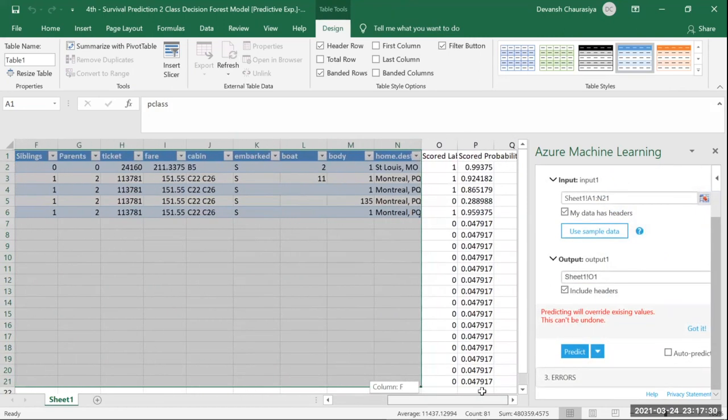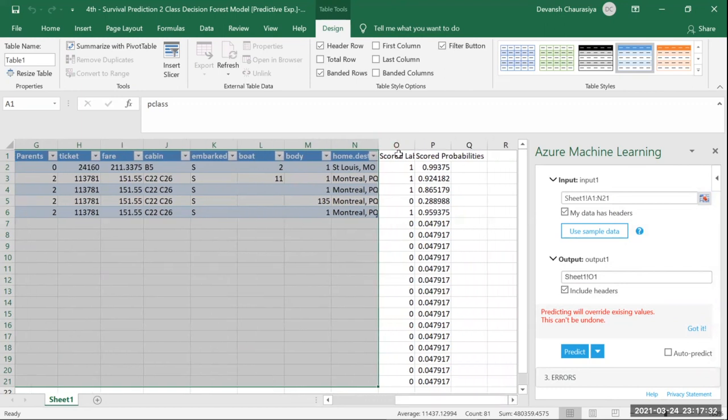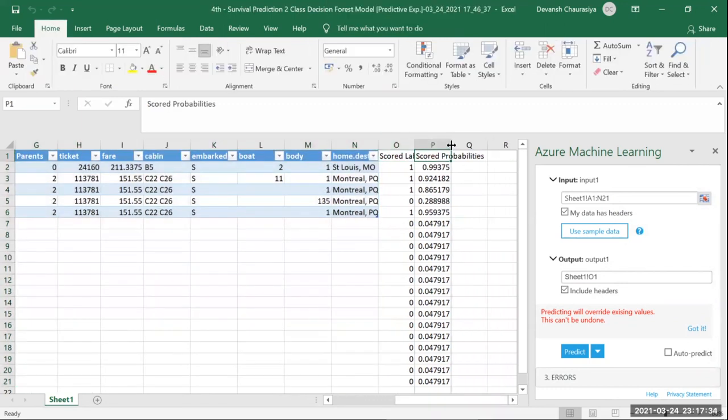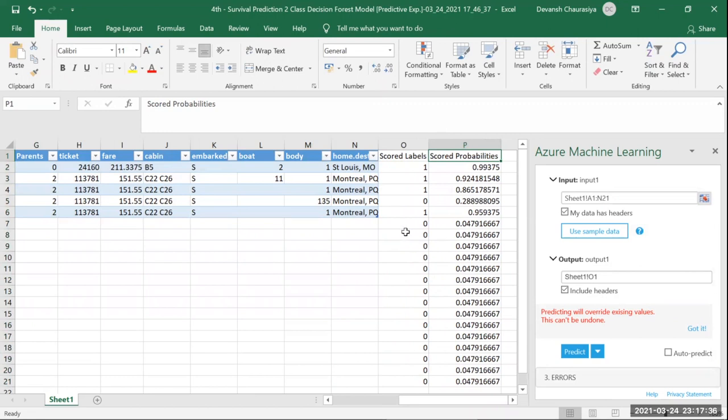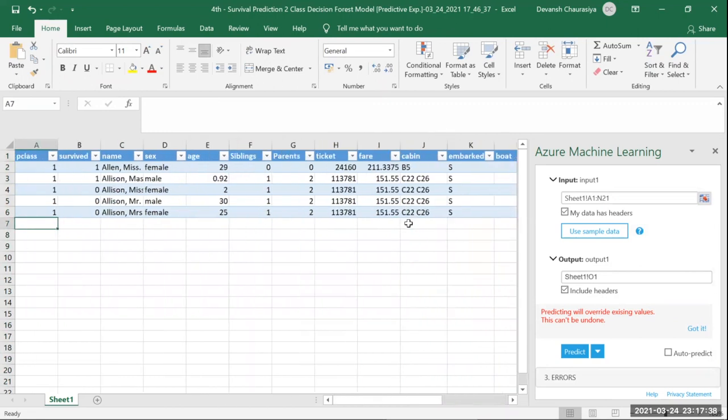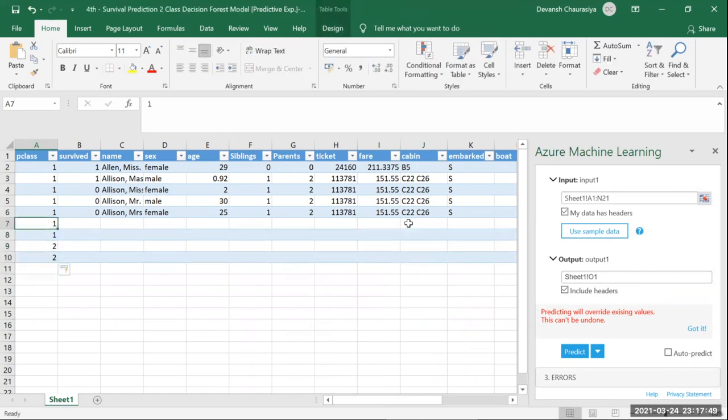All right. Now you see we have only two columns. Now let's say I put in passenger class 1, passenger class 1, passenger class 2, passenger class 2.